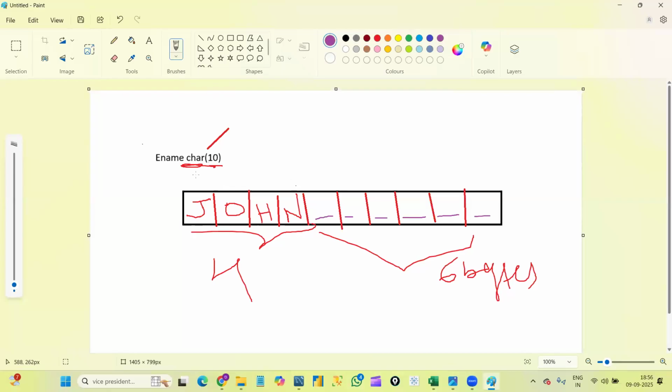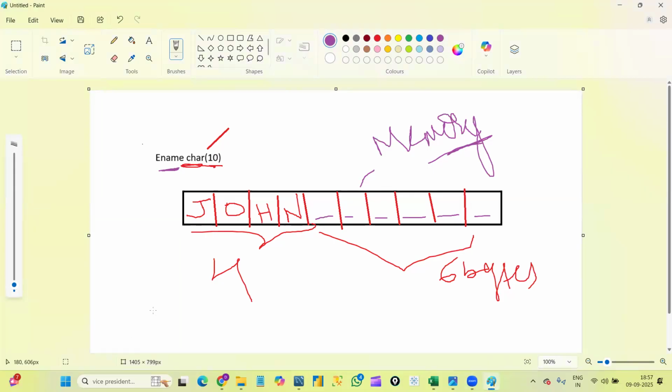The complete size will be used for the employee name column itself, and the leftover bytes will be filled with blank spaces. So I can say memory is being wasted, correct? If I'm using char, our memory is wasted because actually I need only 4 bytes, but the remaining 6 bytes are also being used by assigning blank spaces.